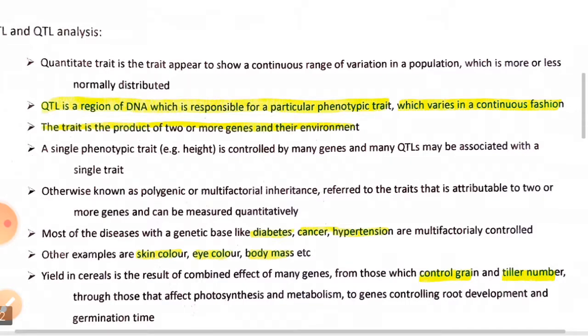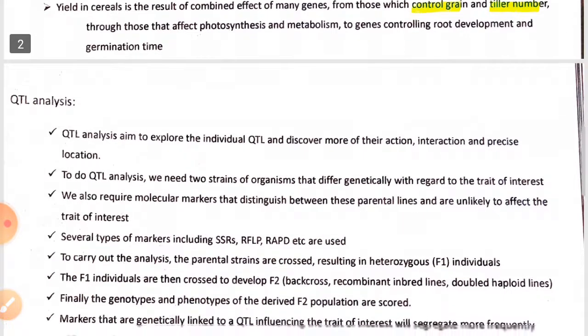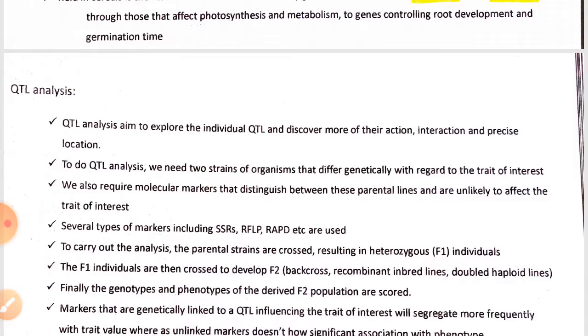Next, QTL analysis. QTL analysis means we analyze or explore the locus to know about the variations, the compositions, and their functions.